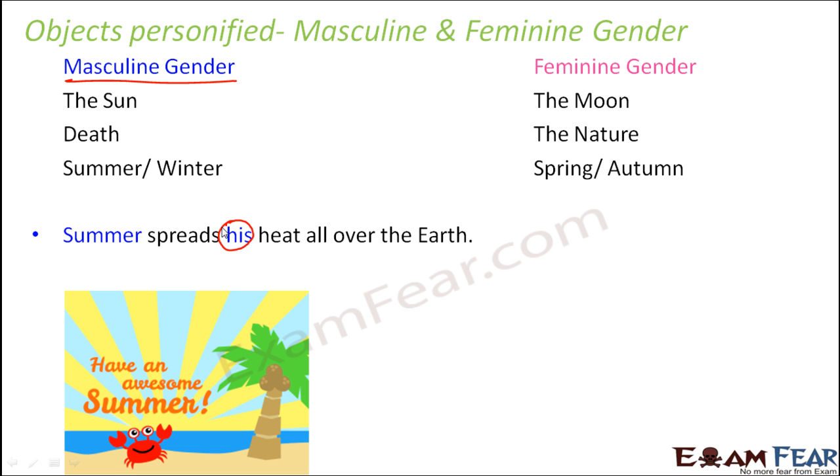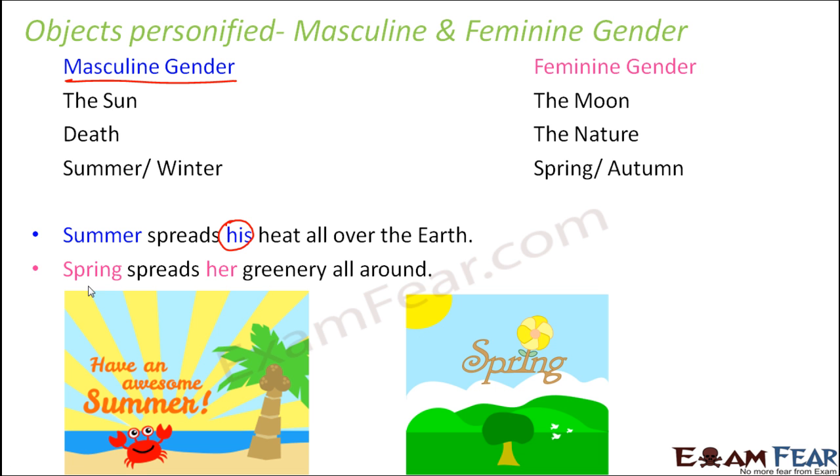Whereas if we have to tell something about spring or autumn, we would say spring spreads her greenery all around, because here spring is personified, and spring when personified falls under the category of feminine gender. So we have used her.